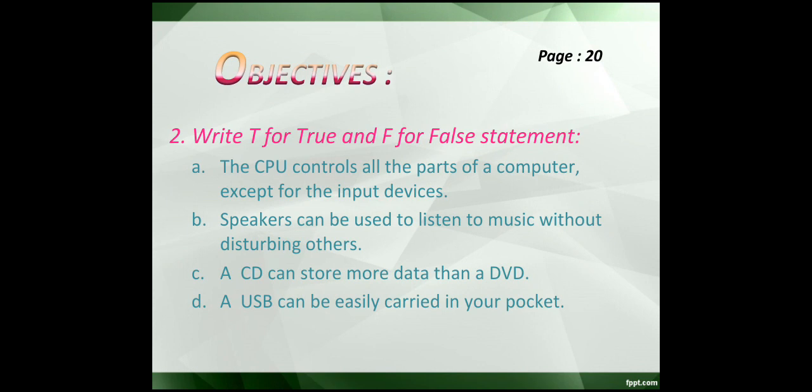Statement A, the CPU controls all the parts of a computer except for the input devices. As we all know that the CPU controls overall all the parts of computer, either they are input devices or output devices. So the statement over here becomes false, because CPU also controls input devices and the overall computer system. Come to the statement number B.